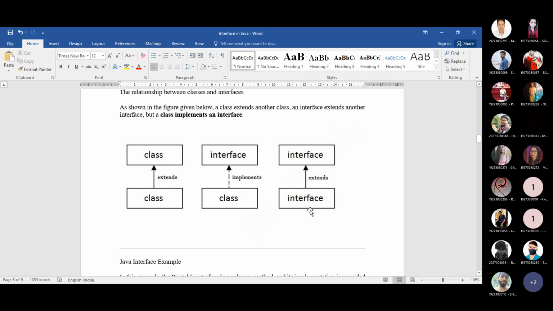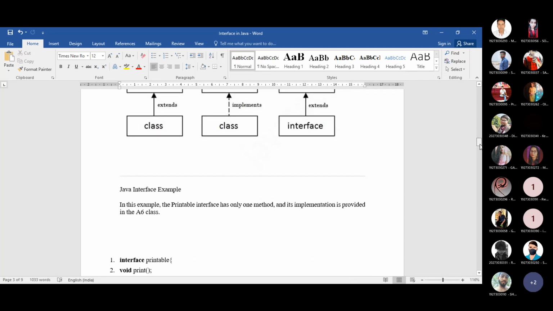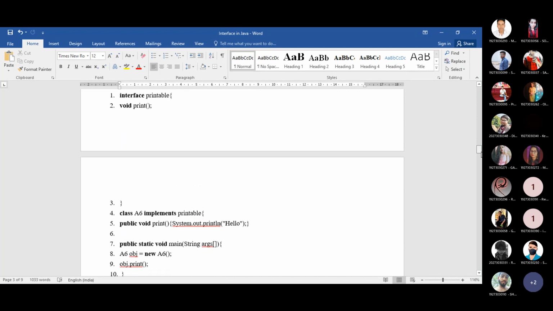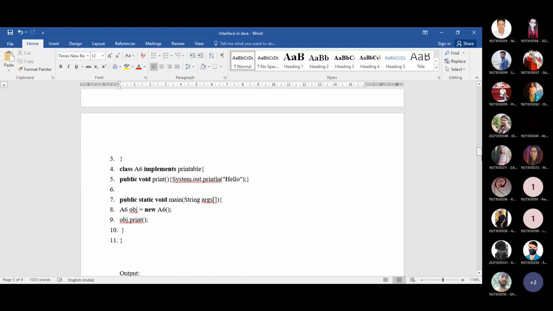And whenever an interface, that means a fully abstract class, wants to inherit the property of another fully abstract class, then you need to write the keyword extend. So keep this in mind before doing any programming using the concept of inheritance as well as the concept of interface.